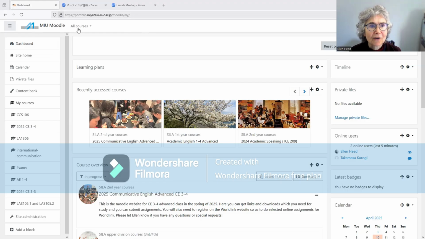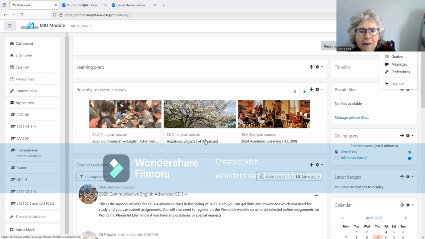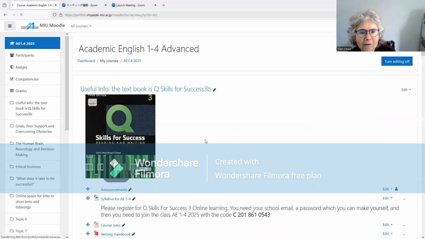If you note the address up here, https://portfolio.miyazaki-mic/Moodle/my/, if you go to that address after you have received your MIU email and I have added you to the class, you should be able to see this picture of the cherry blossom. And this is the Moodle for Academic English 1 for Advanced. Let's try what happens if we click on that.